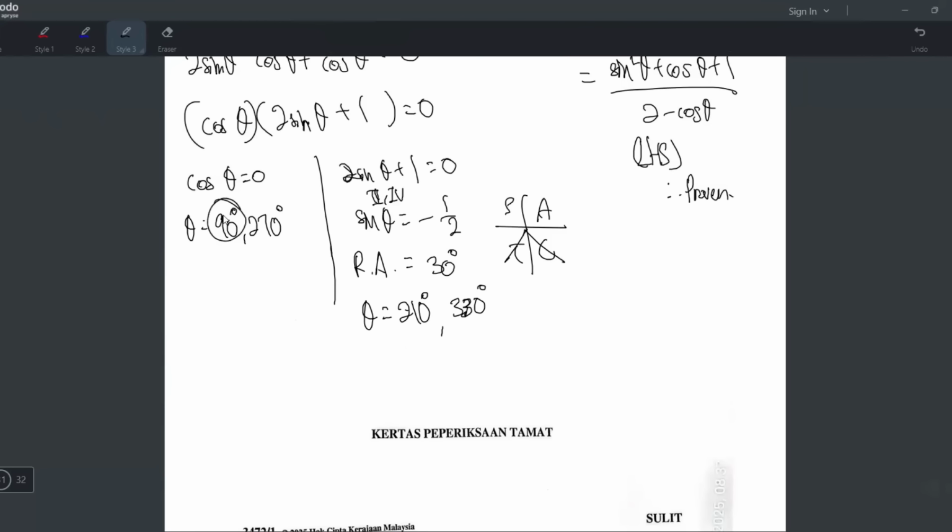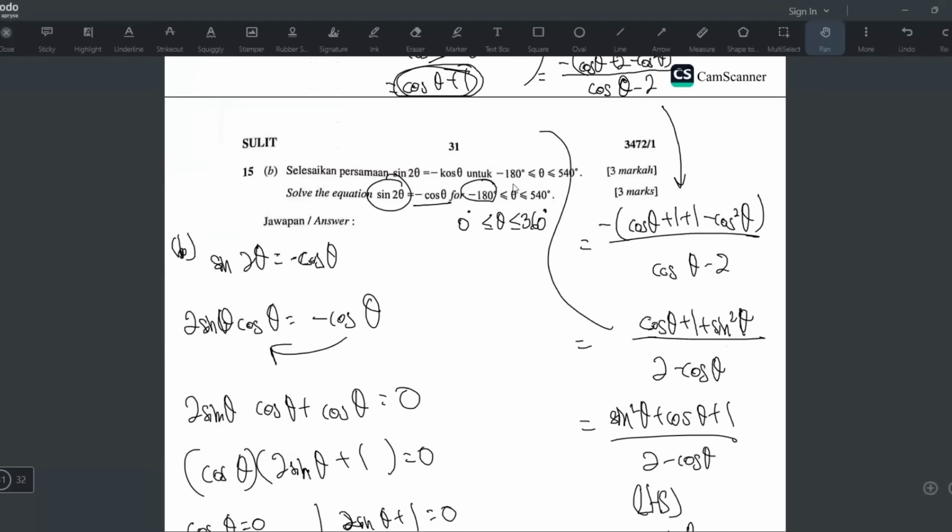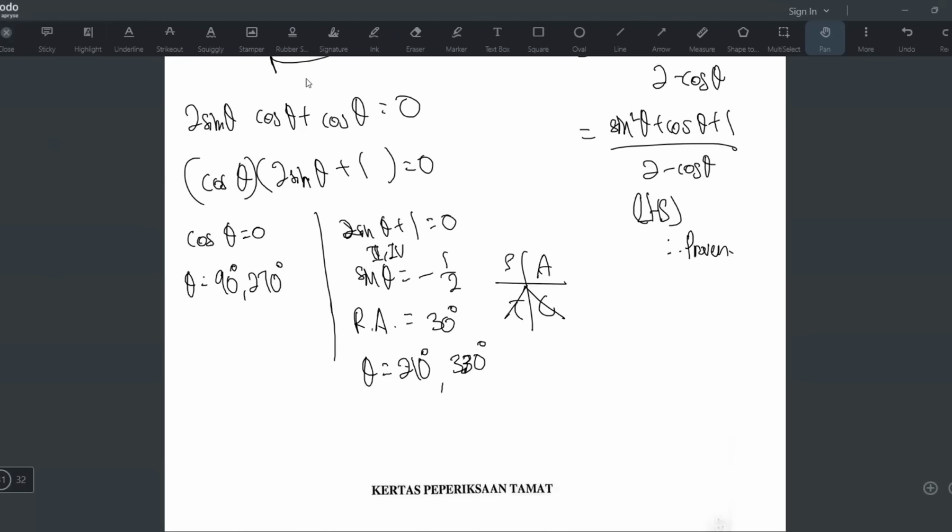You will take all these answers, you try to minus 360 and plus 360 and see whether it's in this range or not. If it's in this range, boleh ambil. If it's not in this range, tak boleh ambil. Okay. So let me show you what I mean.